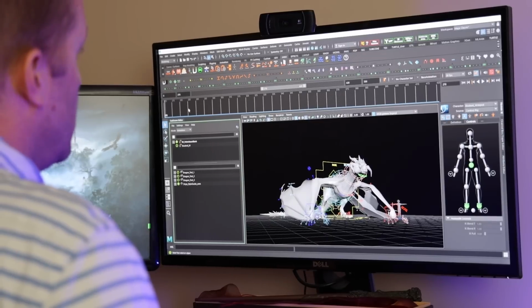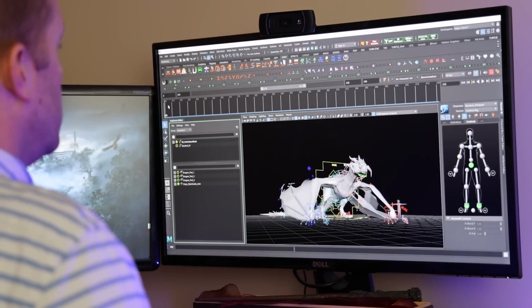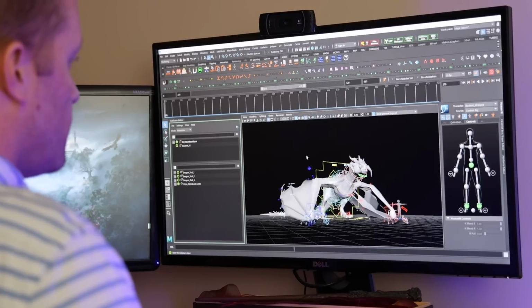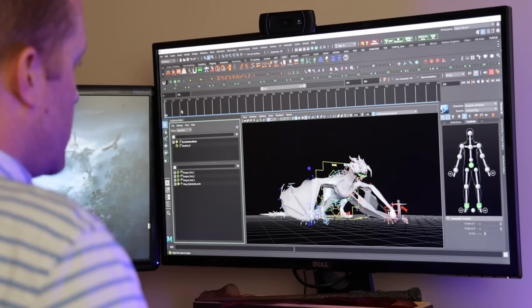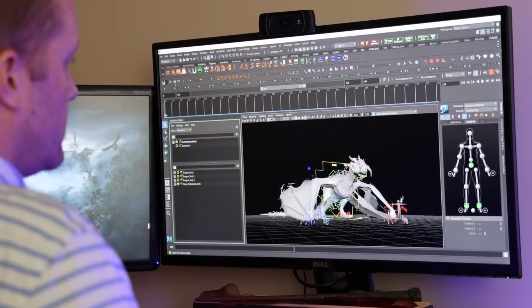To animate many of our fantastic creatures, we use hand-keyed animation inside of Maya. And so here I have the example of one of our dragons. This is a very complex rig with lots of controls and different ways to manipulate the character.